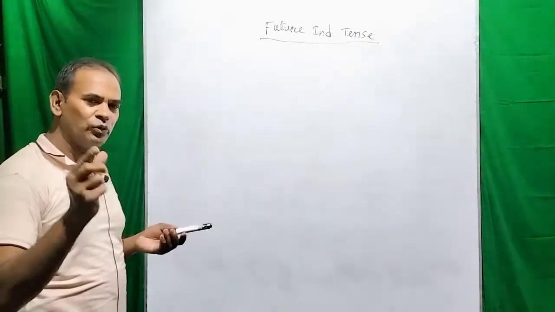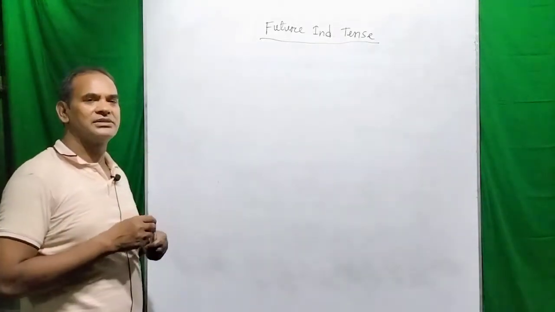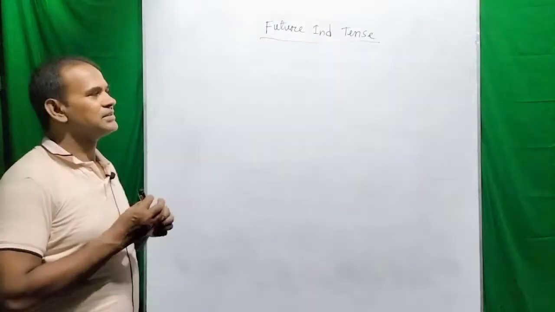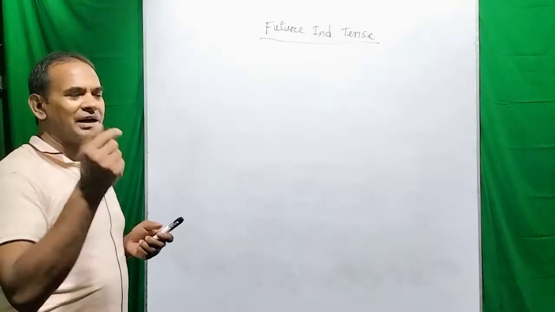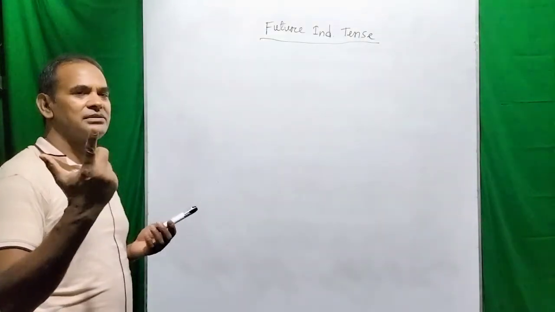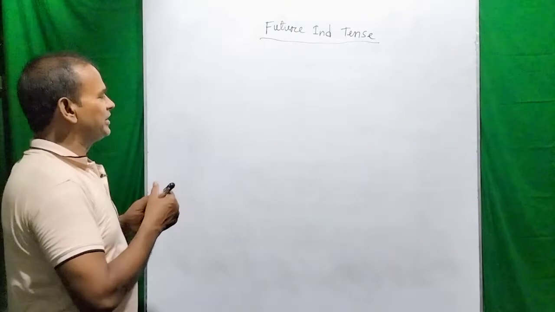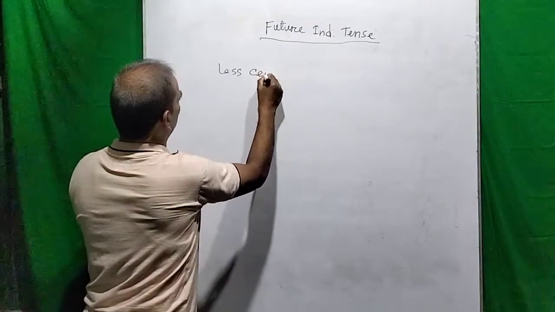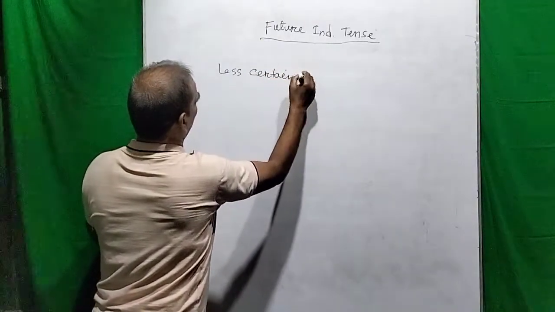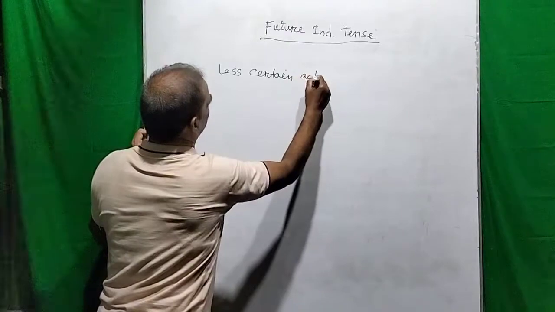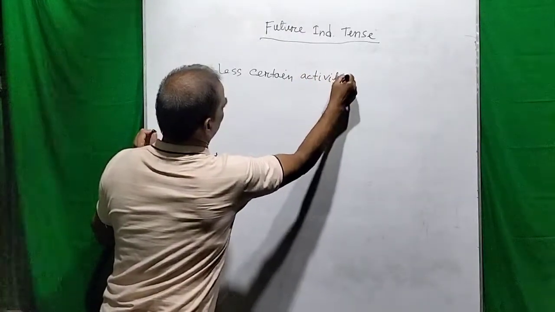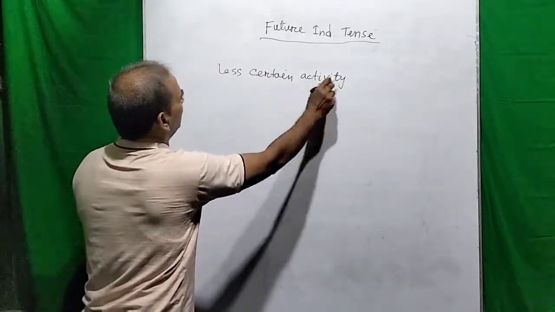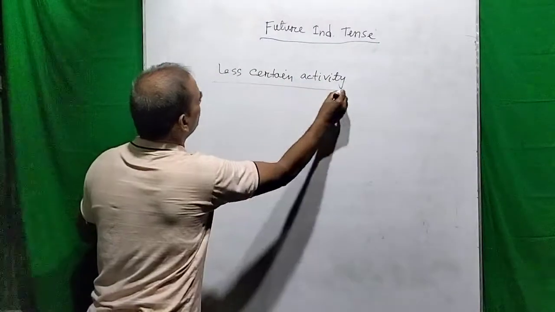So dear viewers, when we want to mean some future fact or some less certain activity, this may be activities, or in the singular, activity, less certain activity, or future fact.